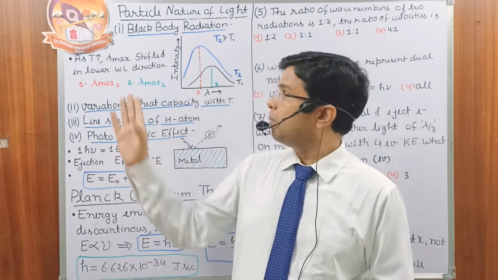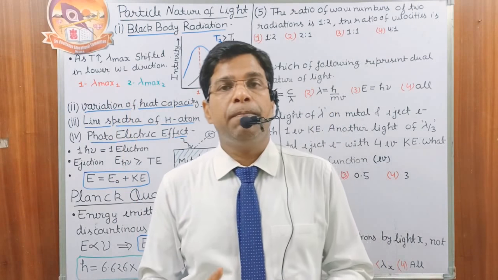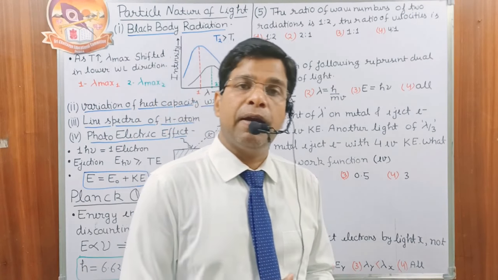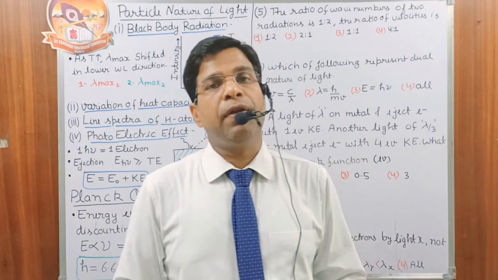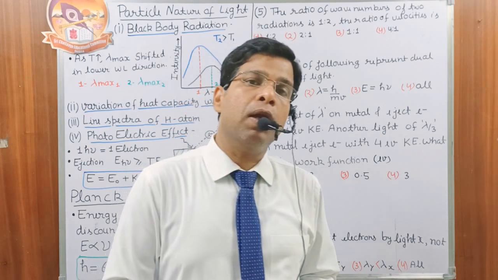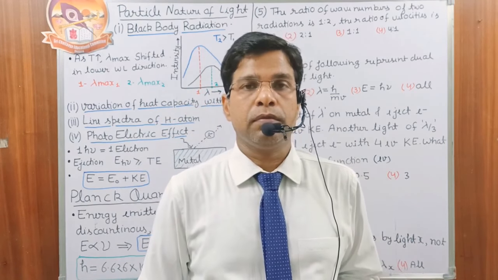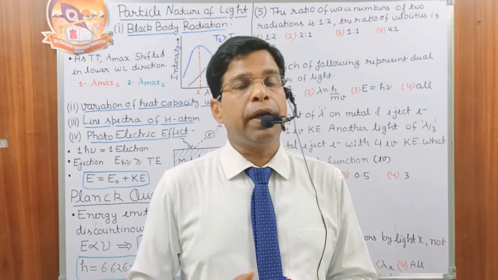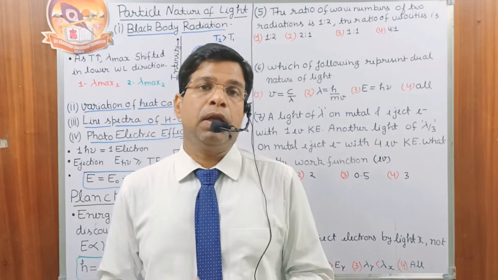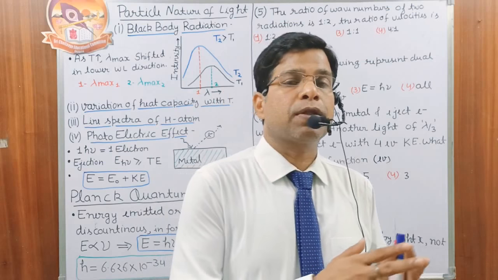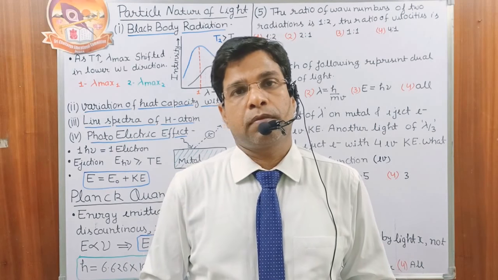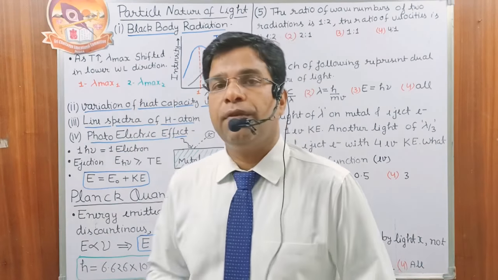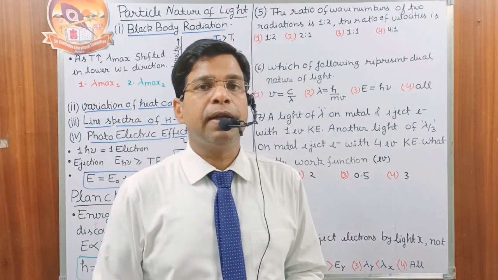First one is black body radiation. A black body is a perfect absorber and perfect emitter of all the light that falls on it. On heating, the energy distribution versus wavelength pattern is shown in the figure, at a particular temperature.